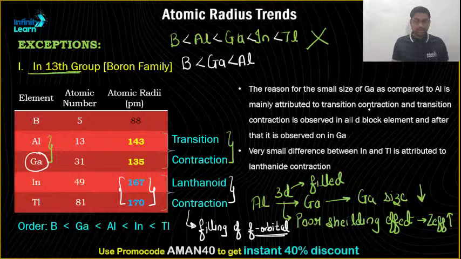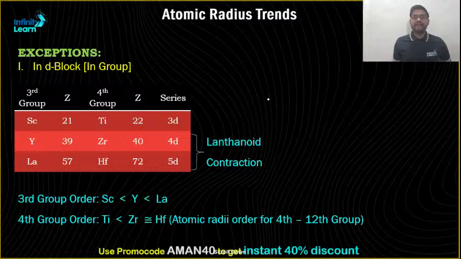So that was the atomic radii trend. Now, talking about exceptions in the d block. Ideally, from scandium, yttrium, lanthanum, it should keep on increasing like this. Generally it keeps on increasing.